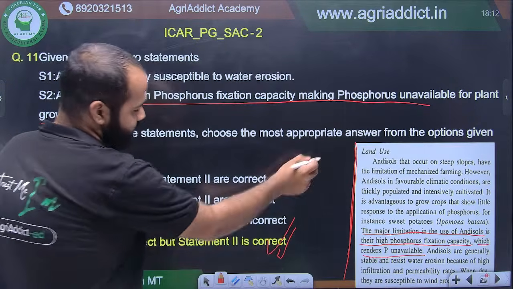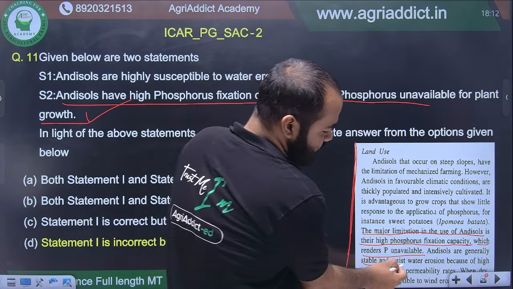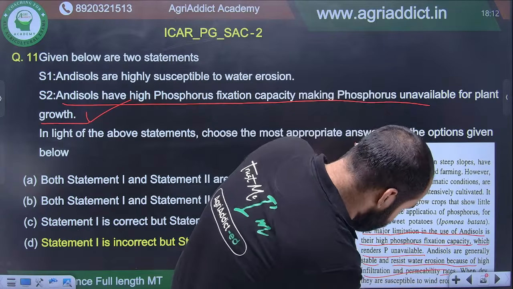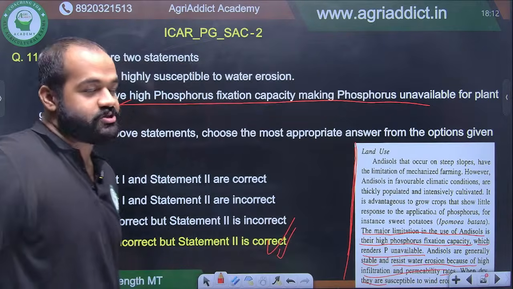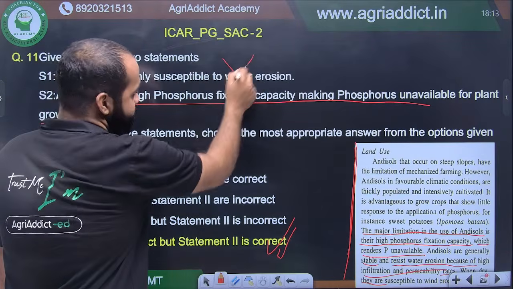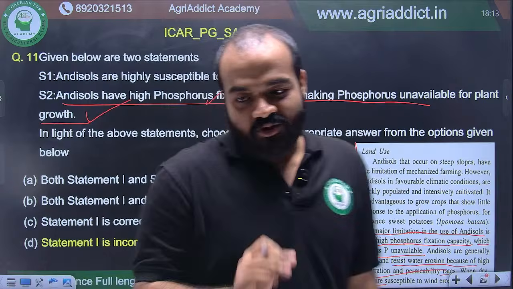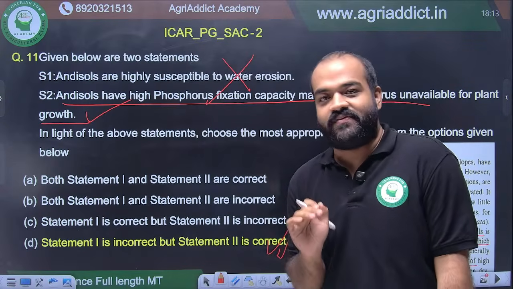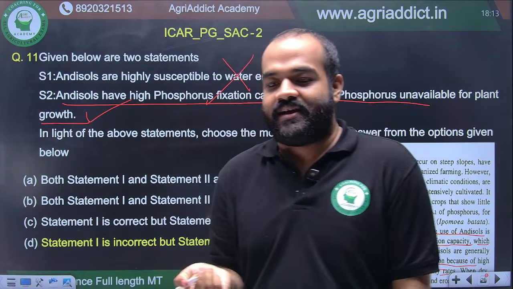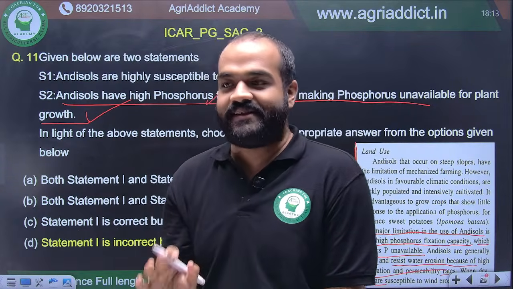True is correct. And then here you can see Andisols are generally stable and resist water erosion because of high infiltration and permeability rates. When dry, they are susceptible to wind erosion. So Andisols are highly susceptible to water erosion is a wrong statement. So statement 1 is incorrect, but statement 2 is correct. Go and open old ISSS, read very thoroughly. This chapter is the most remembering chapter. You have to read it again and again, then only you can remember it.